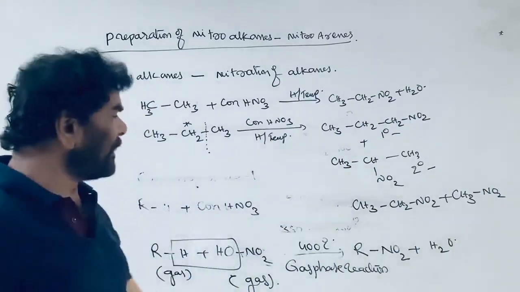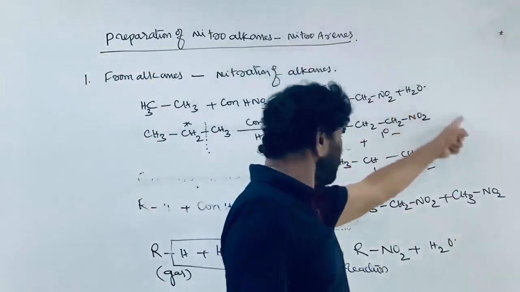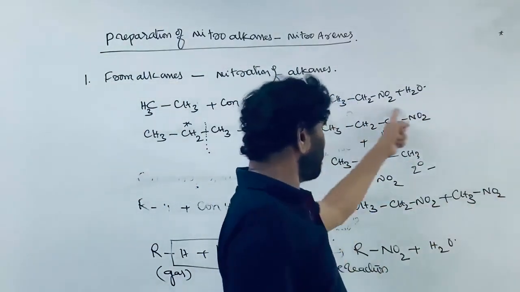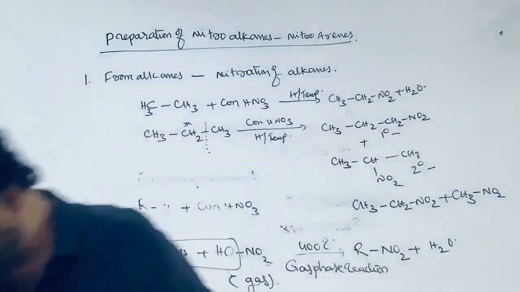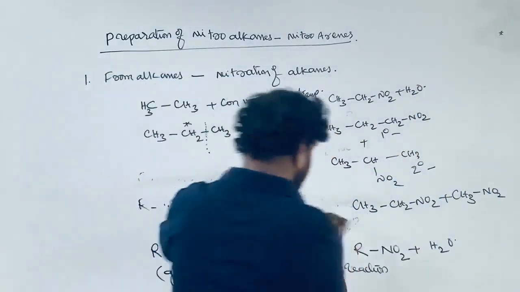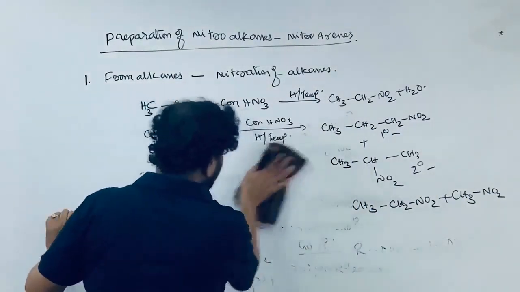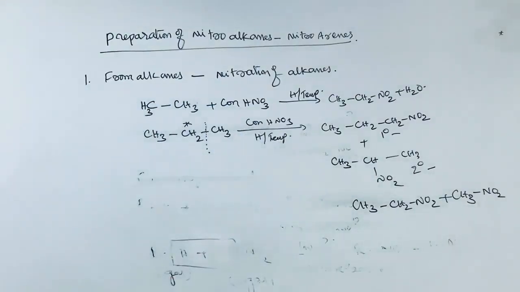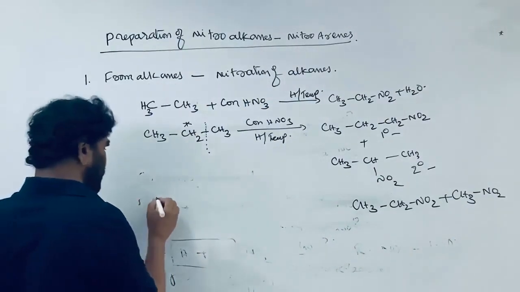The second thing is the yield will be very low. You are getting a mixture of several nitro compounds, and the separation is difficult. So this is a difficult procedure. It is a preparatory procedure, but it is not a convenient procedure.